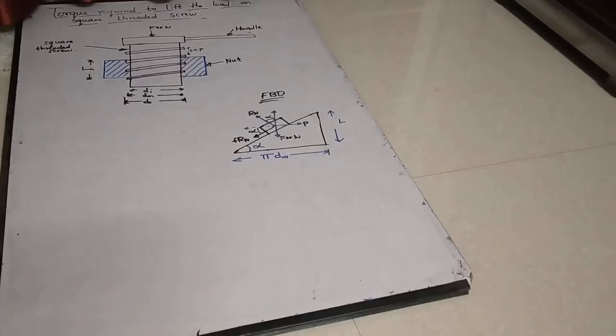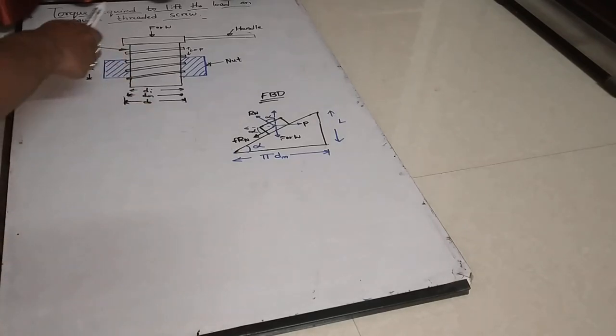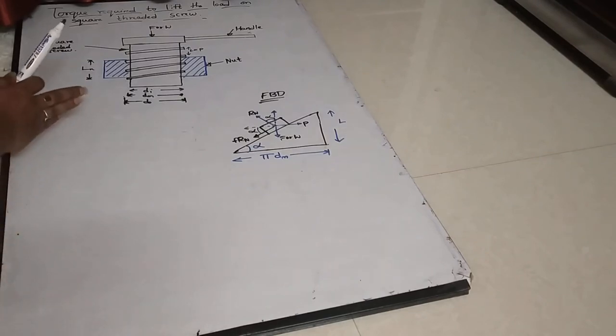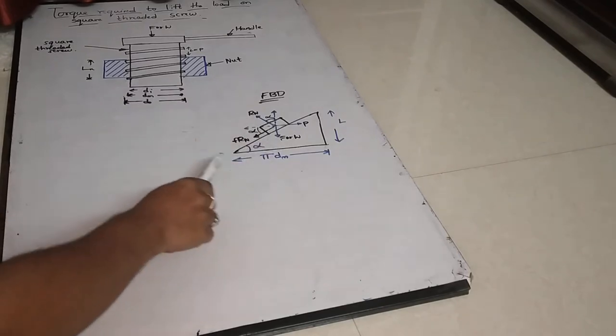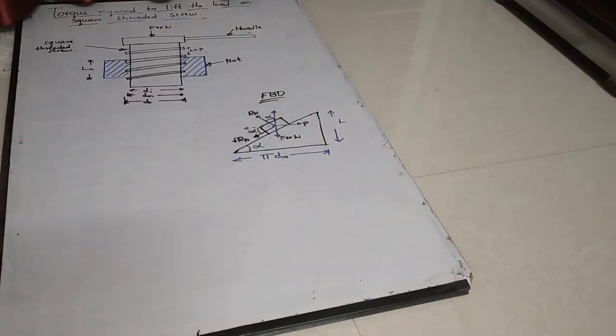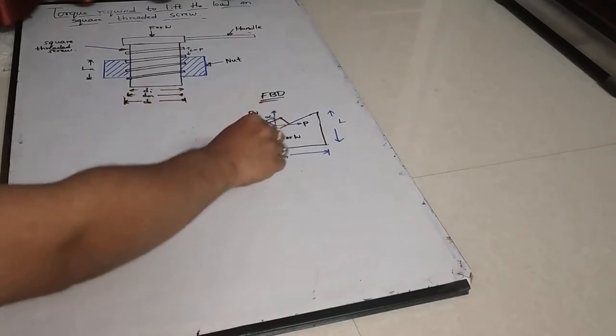Students, we are continuing the derivation: torque required to lift the load on the square threaded screw. So we'll start with the derivation now. Now that the free body diagram of this particular system is clear, we'll start. Whatever we do now is based on this free body diagram, and we are now very much aware of all the symbols and types of forces.